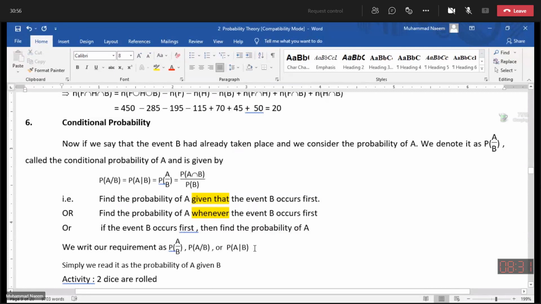This probability of A is called the conditional probability of A. The formula for this probability is probability of A intersection B divided by probability of B. The event which is performed first will be in the denominator, and in the numerator we write the probability of the intersection.